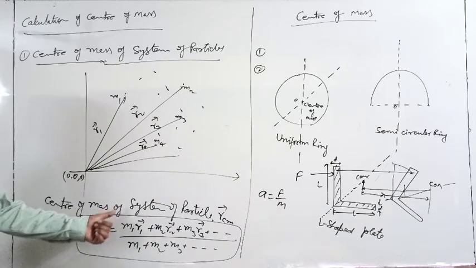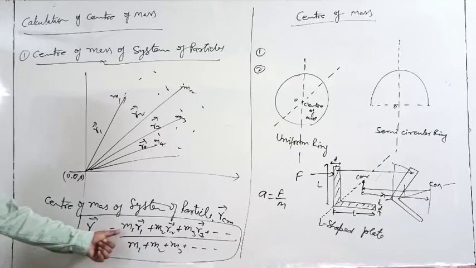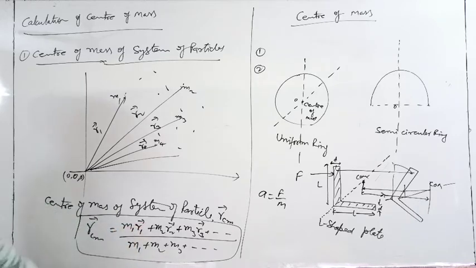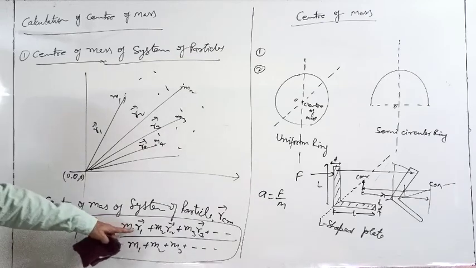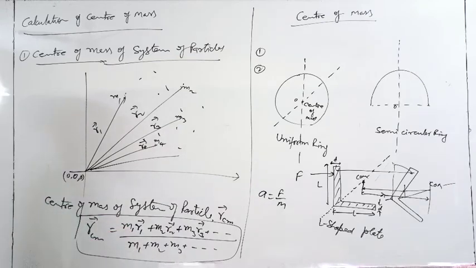The center of mass of system of particles RCM is equal to M1 R1 plus M2 R2 plus M3 R3, divided by total mass. In this manner we can define. And here R1 can have all the coordinates X, Y and Z. R2 also can have.